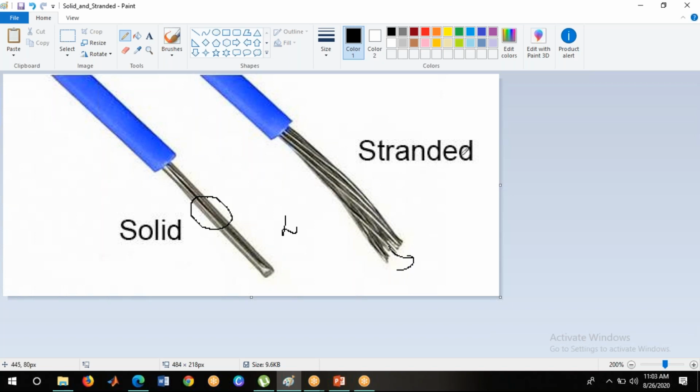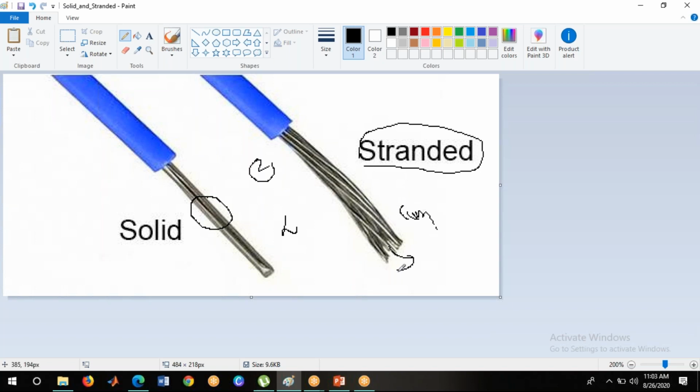The stranded conductor is nothing but a number of conductors connected in parallel. This type of conductor is also called a composite conductor. You will get 2 marks for this difference: the connection of stranded conductors in parallel is called a composite conductor.